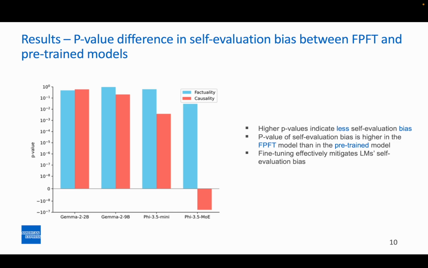The null hypothesis is that there is no difference in the entailment probability between the two groups. The alternative hypothesis is that the entailment probability assigned to the erroneous reasoning points generated by the same family of models is higher than that on the erroneous reasoning points generated by other models. This figure shows the p-value differences between the fine-tuned models and the pre-trained counterparts. We see that in most scenarios the p-value difference is positive, indicating fine-tuning effectively mitigates LMs' self-evaluation bias.